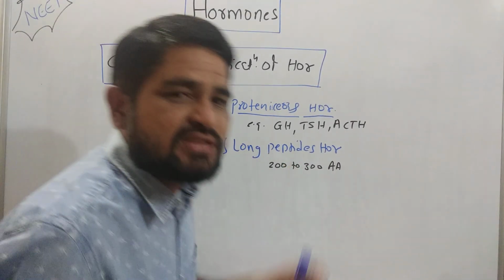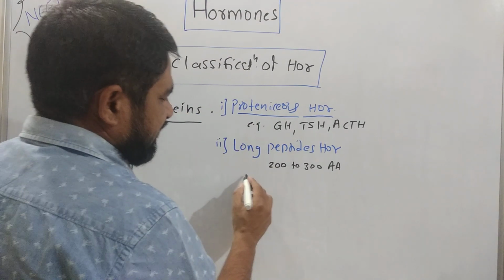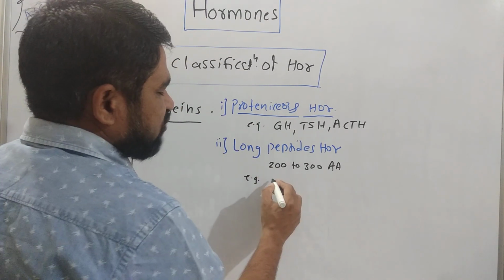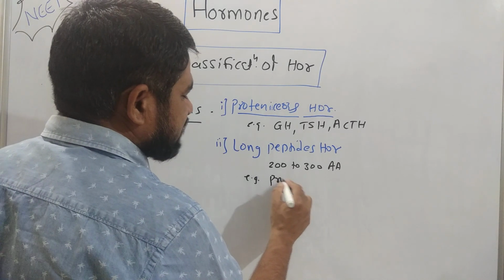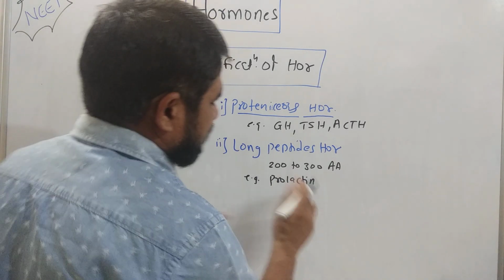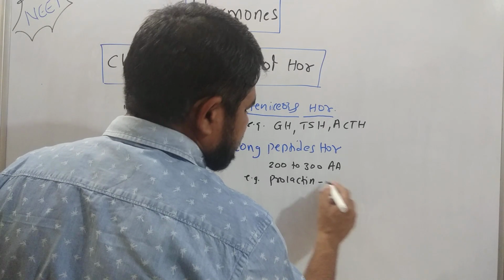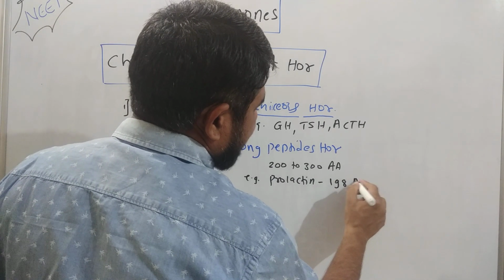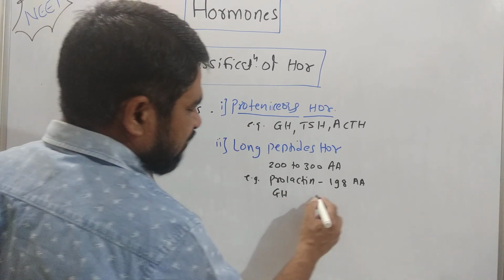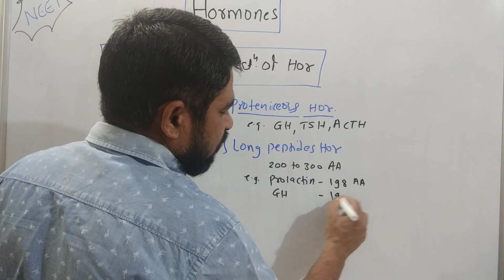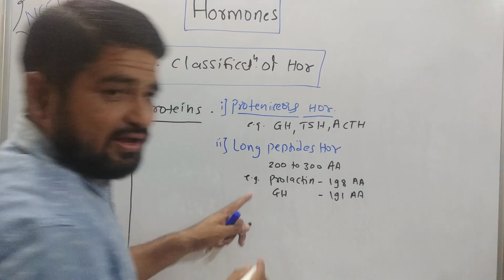Here we can write some examples. Prolactin is one example of a long peptide hormone, which consists of around 198 amino acids. One more example is growth hormone, which consists of around 191 amino acids.